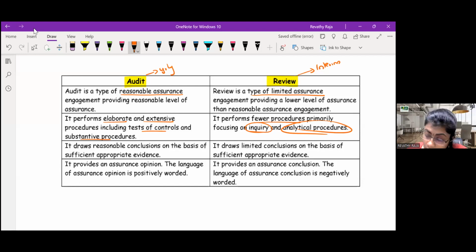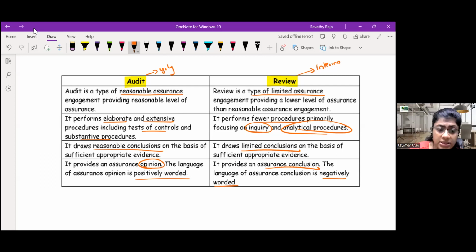In audit, we draw reasonable conclusion. Here, we draw limited conclusion. Now, in audit, we are giving an opinion. What opinion? Positively worded. Based on our audit, information and explanation, it shows true and fair view. Whereas here, there is no opinion. Here, just a conclusion. We're just concluding. We can't say opinion because it's just fewer procedure which we are performing. Language is negatively worded. Based on our examination, nothing has come to our attention. We have seen there is no mistakes.